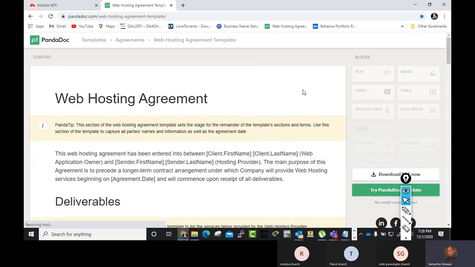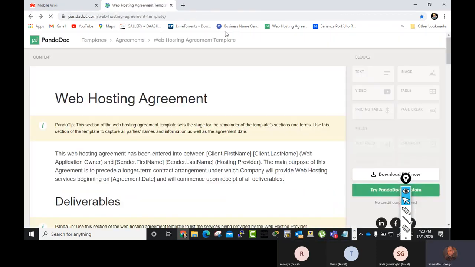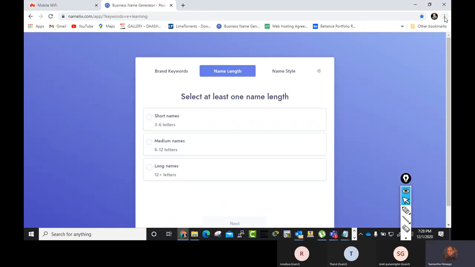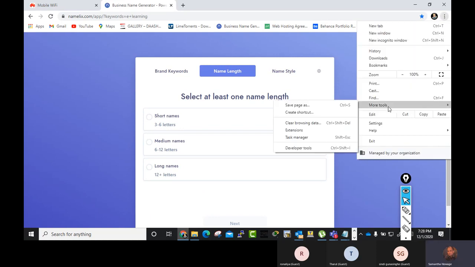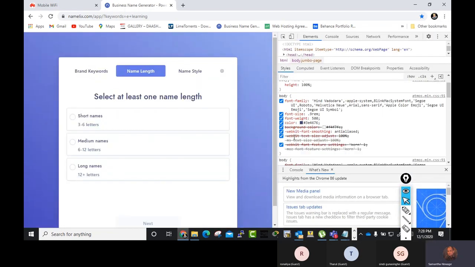How do you see it? You open whatever web page. Say if you want to see this web page, you go here, more tools, developer tools. See, it's a body HTML. This is the body part.